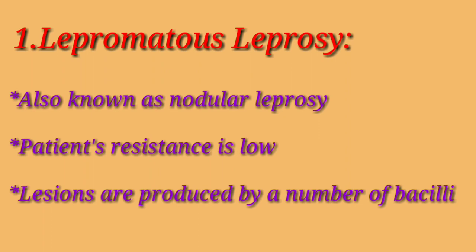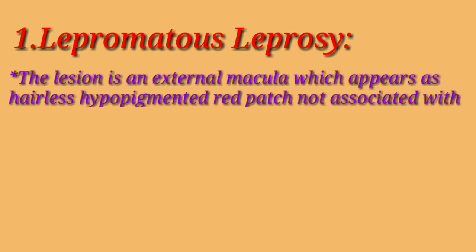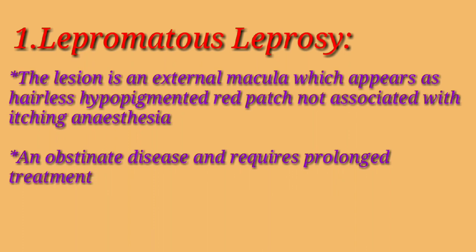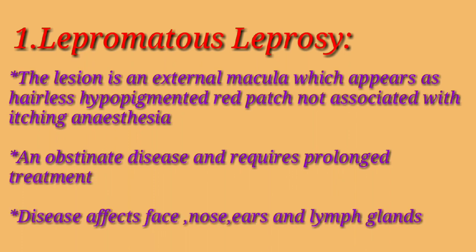Lesions are produced by a number of bacilli. Lesion is an external macula which appears as a hairless, hypopigmented red patch, not associated with itching or anesthesia. It is an obstinate disease and requires prolonged treatment. The disease affects mainly the face, nose, ears and the lymph glands.